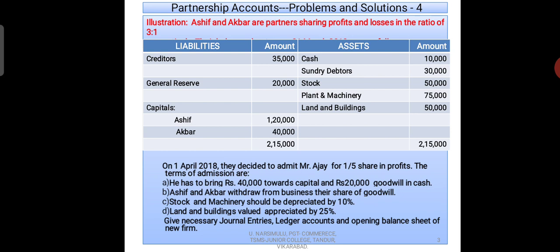and I hope you understood the problem carefully. You read it again to understand all the points that are given in this problem in the balance sheet as well as in the adjustments. Now pause the video, and once you read it carefully, let me ask you a few questions.